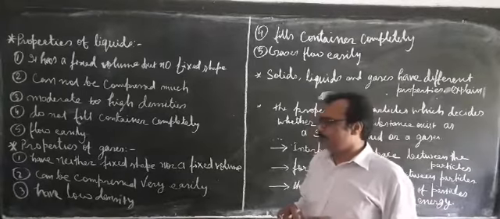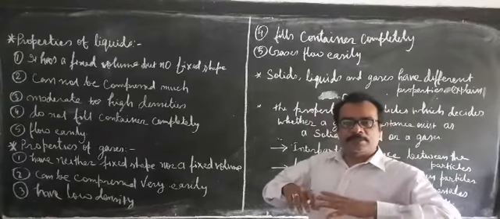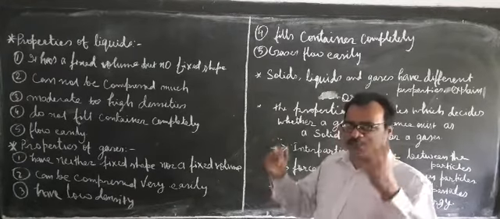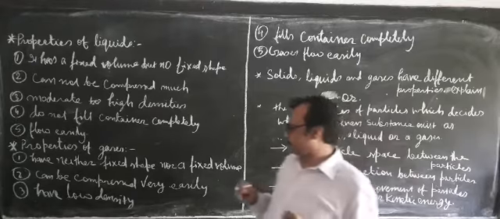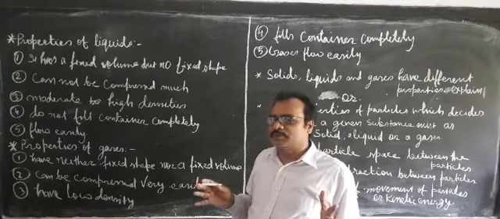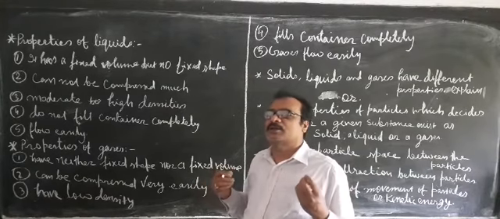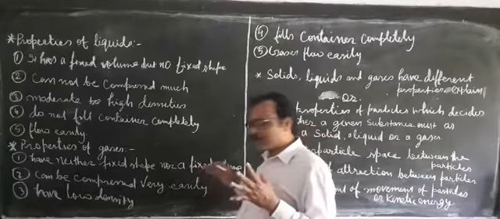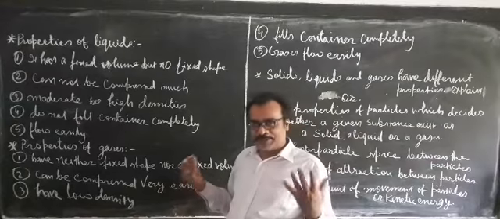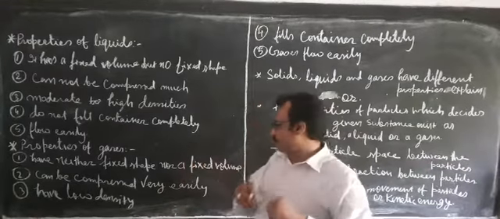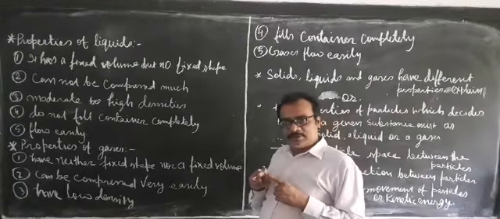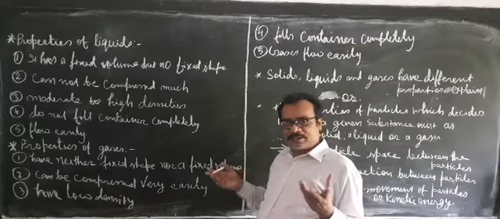Why is this possible? In the case of gases, the interparticle space is large, and there is no fixed interparticle space. In gaseous particles, the interparticle space is not fixed because the force of attraction is around negligible. Since the interparticle space is not fixed, it can occupy any space available, and that is why it has no fixed volume. Volume depends upon the space occupied. Gaseous particles are free here.